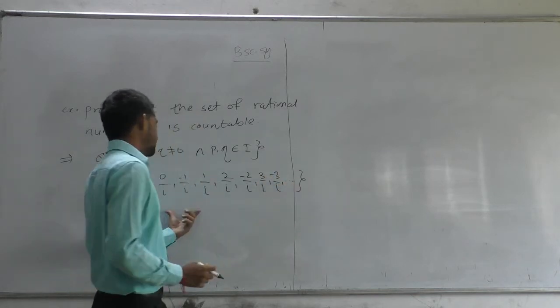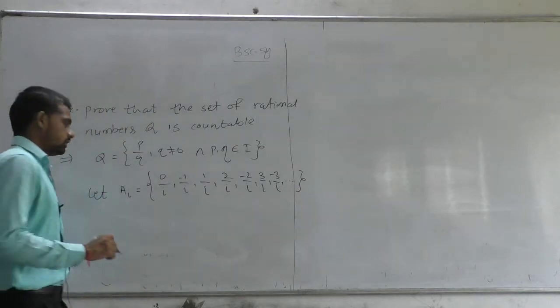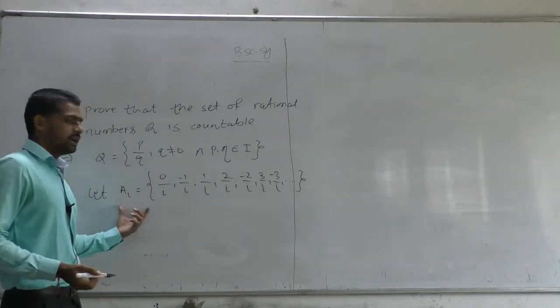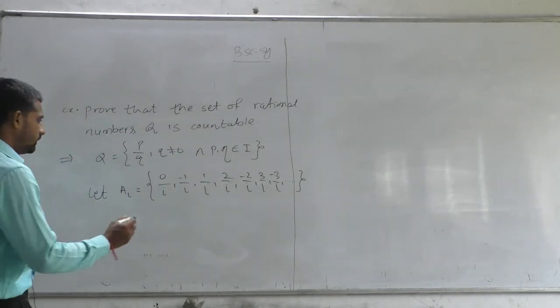So consider the set A_i, which is countable. Observe that you can define a function f from A_i to the set of natural numbers such that this function is both one-one and onto.